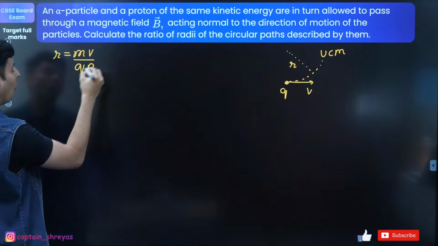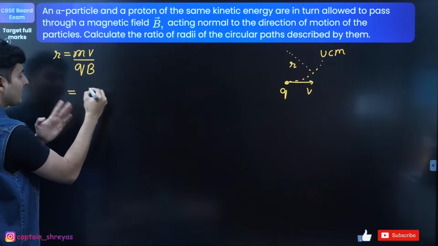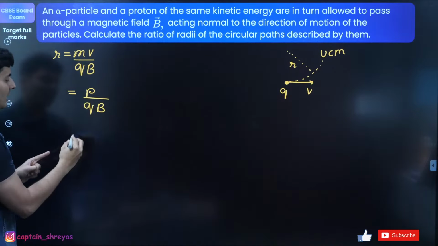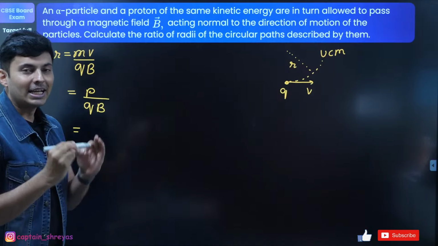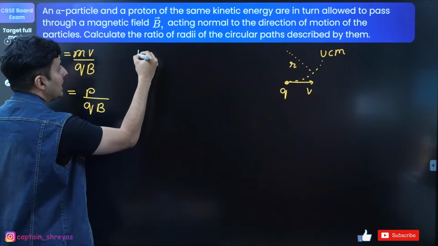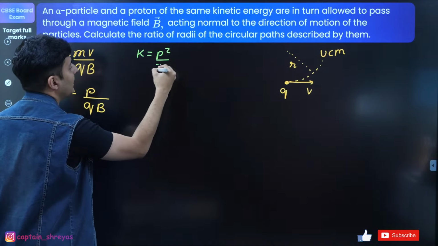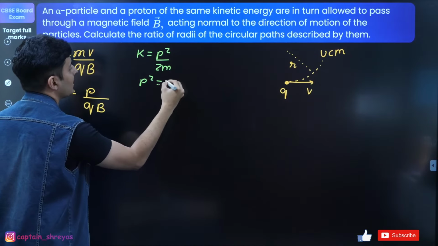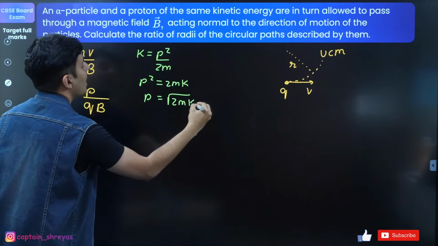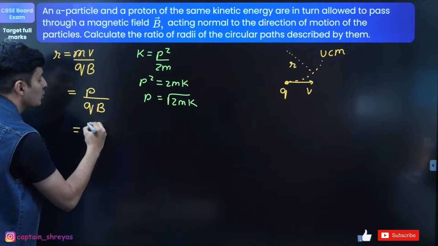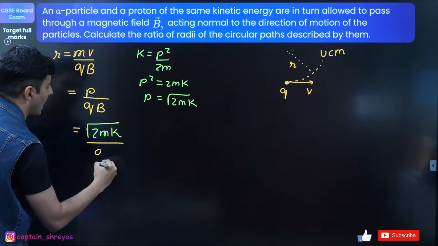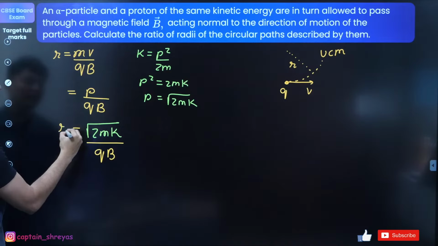But instead, what if I write mass into velocity as momentum and then do it? Because I know momentum and kinetic energy are related. How are they related? Try to remember. Kinetic energy is p square by 2m. Therefore, p square is basically 2mK. Therefore, p is equal to root of 2mK. Acha, use that over here. So root of 2mK will come over here, and this is as it is qB. That will give you the radius.